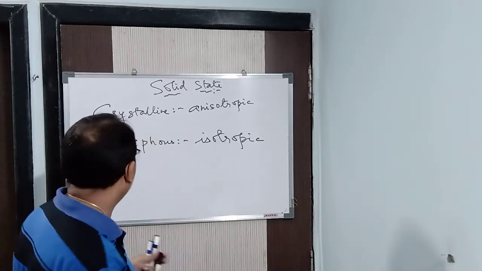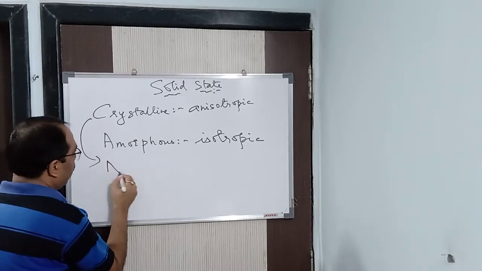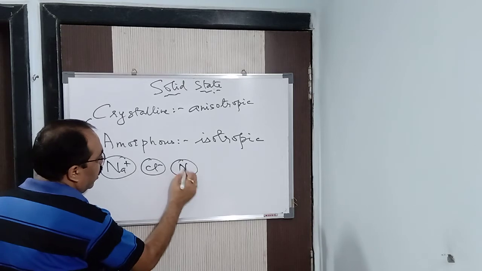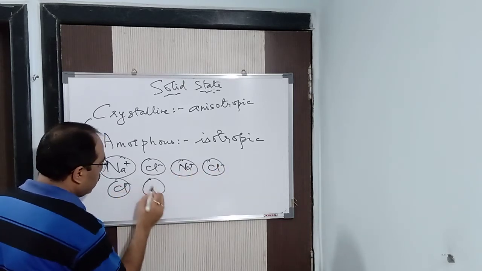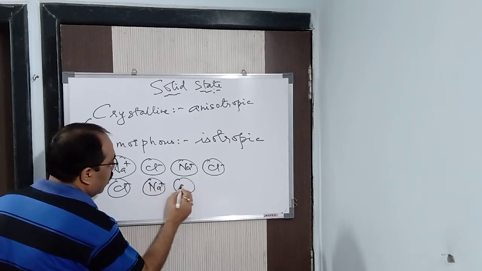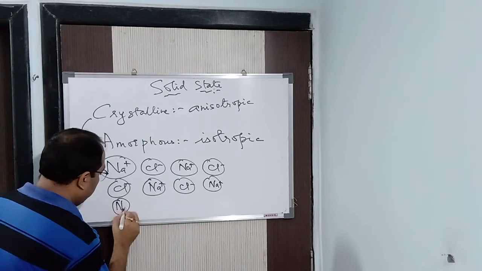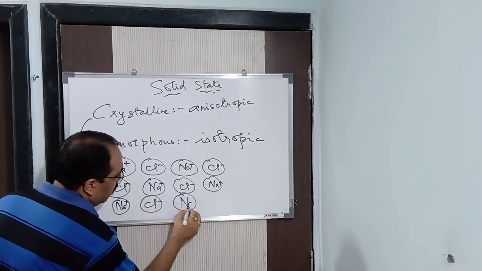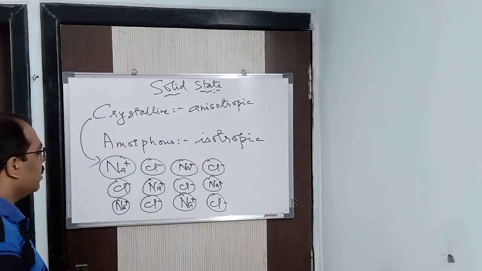Okay, now let us see it. First, let us come to the crystalline solids, the arrangement. Let us take sodium chloride, Na plus, Cl minus, again Na plus, Cl minus, then Cl minus, Na plus, again Cl minus, Na plus, again Na plus, then Cl minus, again Na plus, Cl minus. In this way it is arranged.